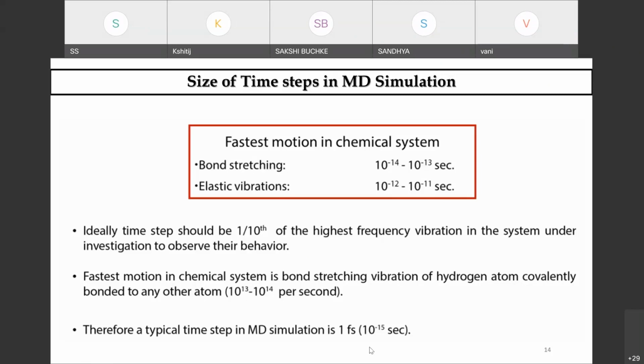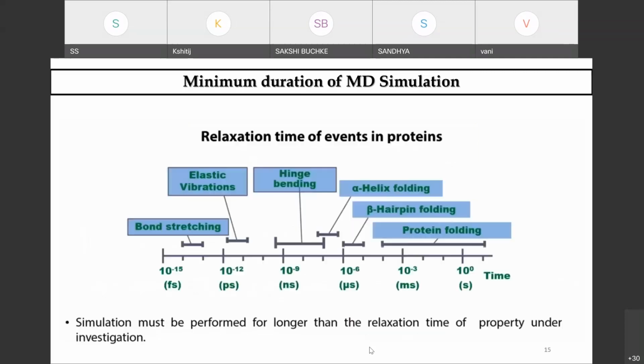All of these observables are very important in governing the thermodynamic parameters to be computed from your MD simulation trajectory. So this is very important, and you should all remember why it is done.